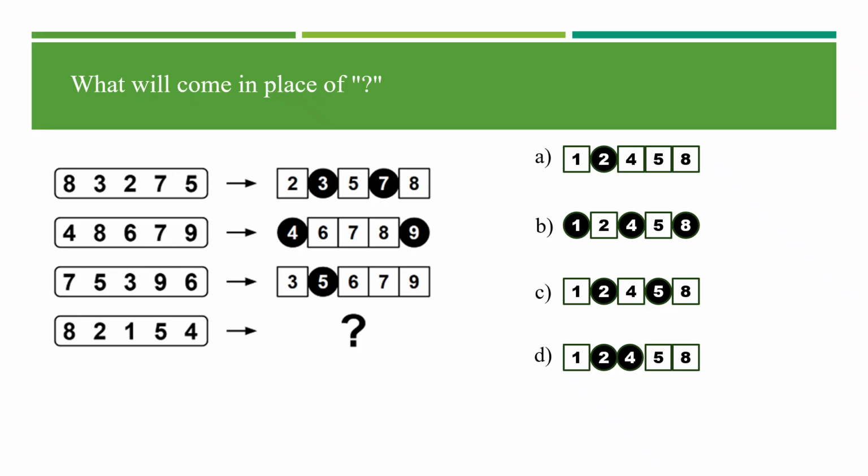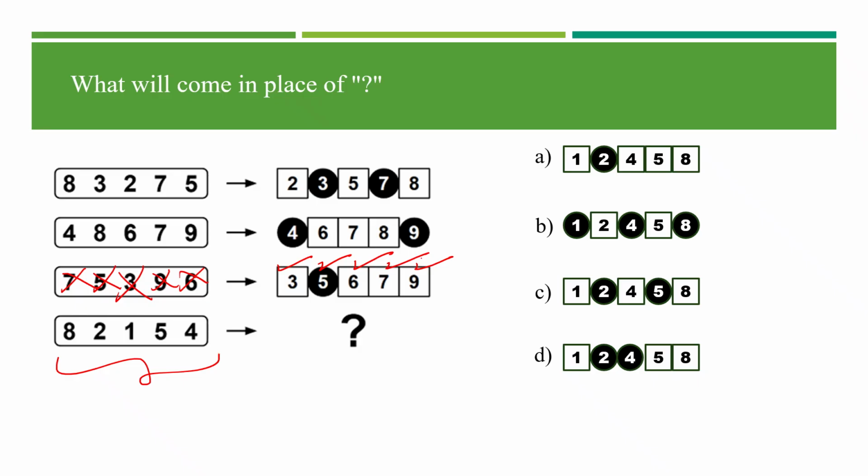Okay, in that case, I guess here we have 4 6 7 8 9. You're right, 4 6 7 8 9. And the third set of numbers, it's again 3 5 6 7 and 9. Great.